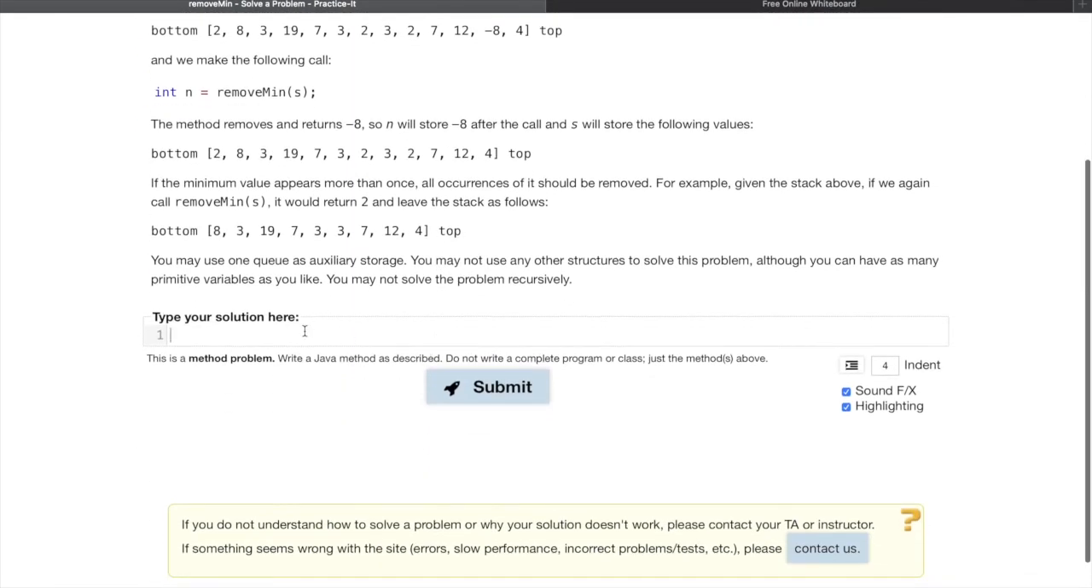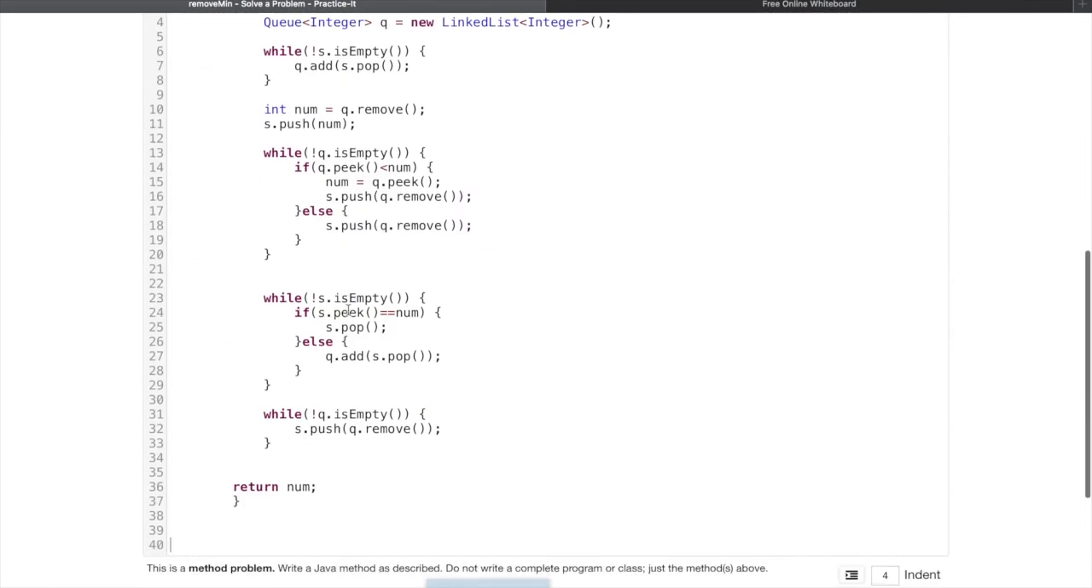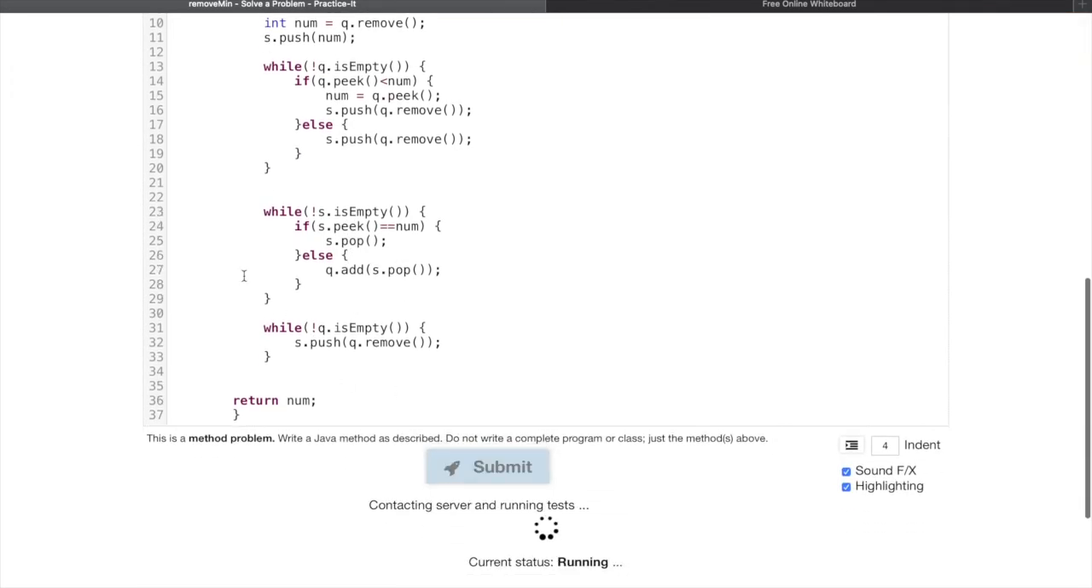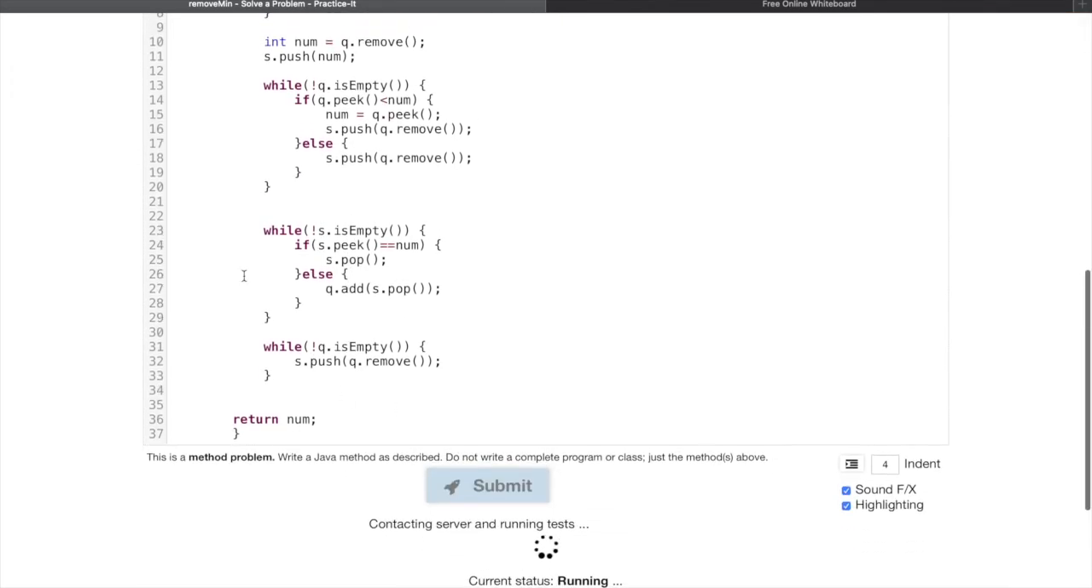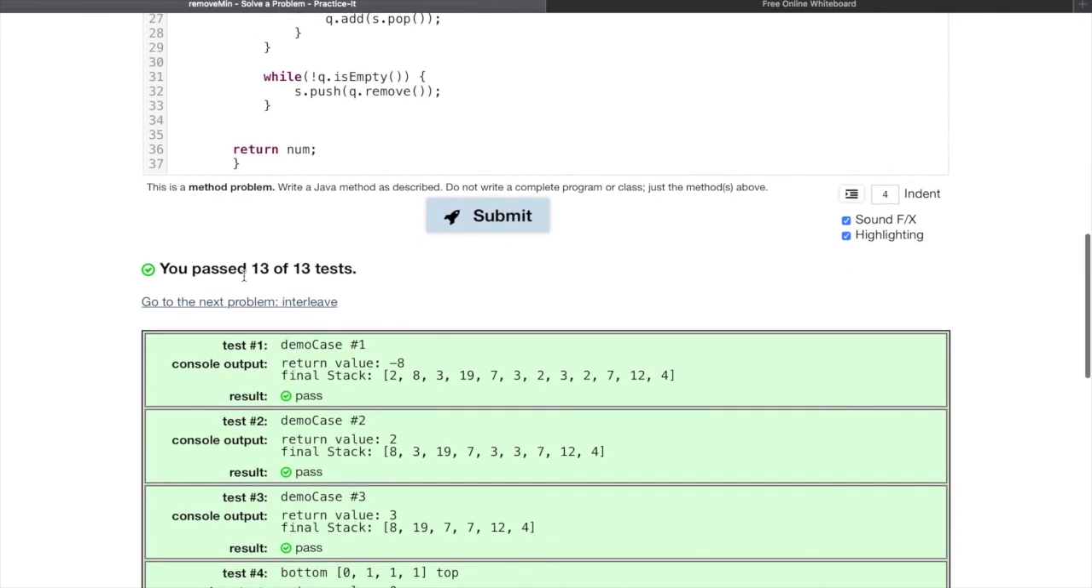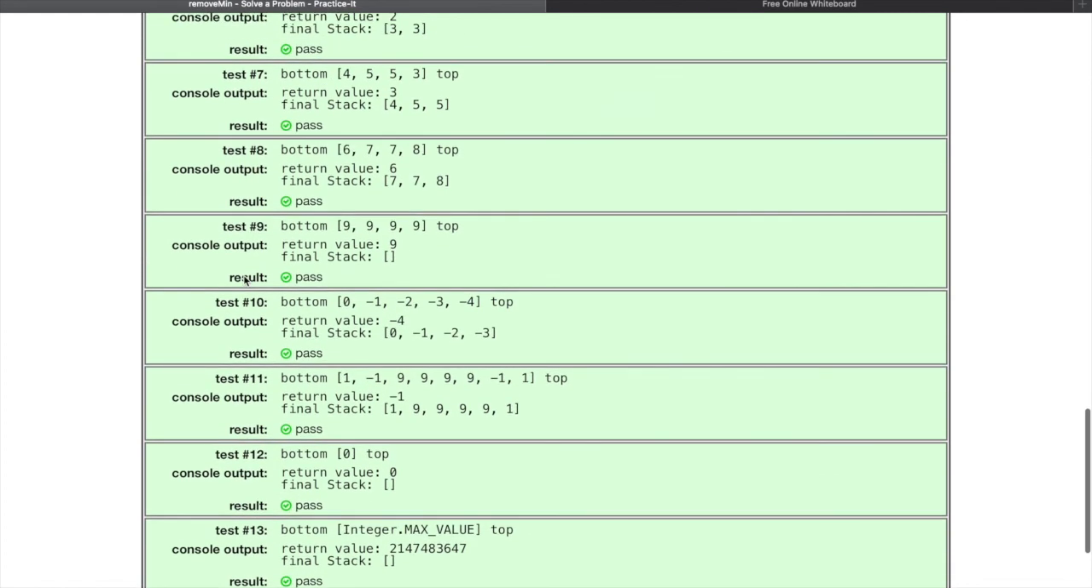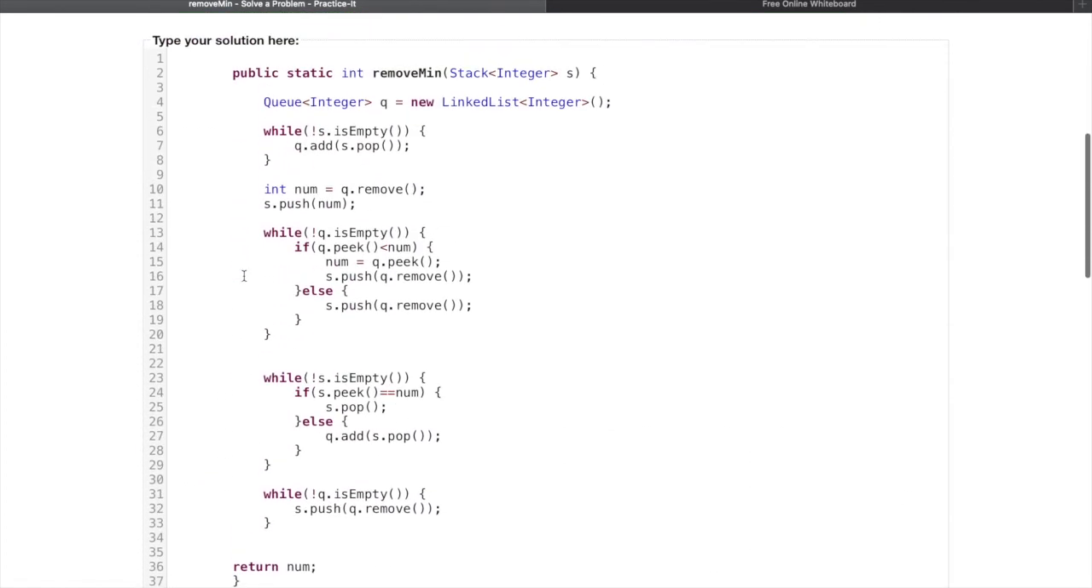Alright. That's good. Alright, so all the test cases worked. It passed 13 out of 13 tests. So that is the solution for the remove min problem.